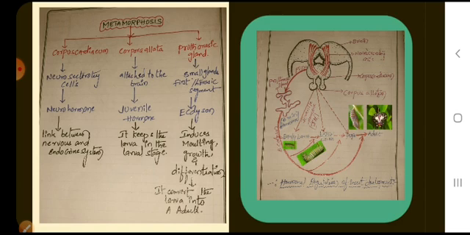Ecdysone participates in insect molting, growth and differentiation. This hormone converts the larva into an adult. The prothoracic gland participates in the conversion of larva into an adult.